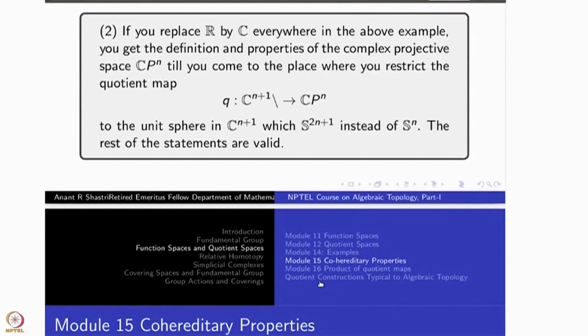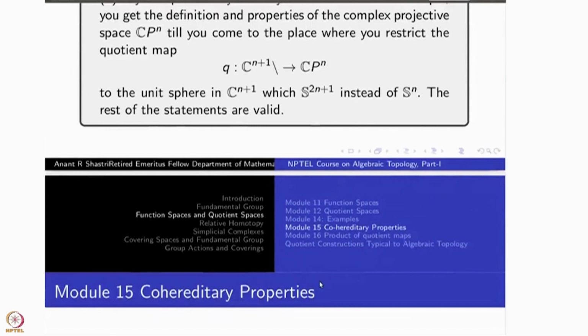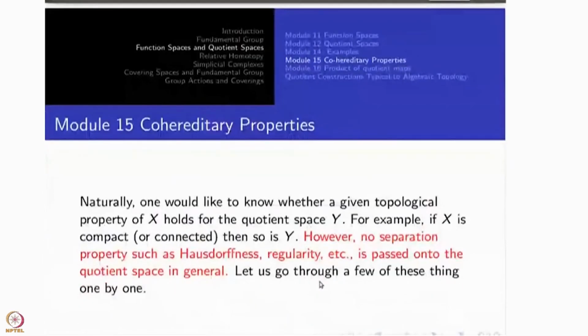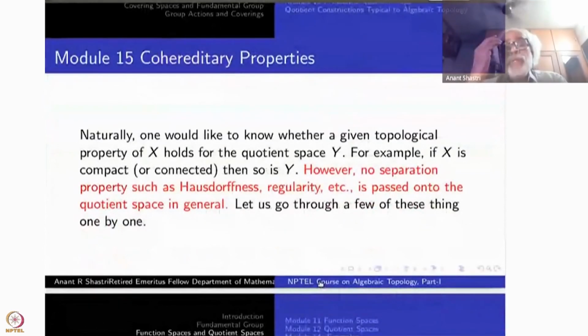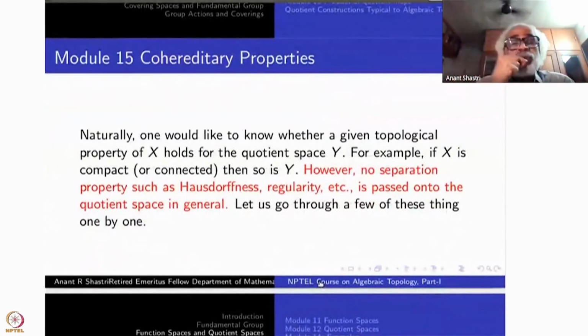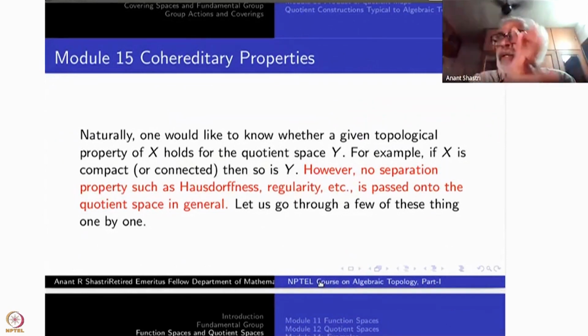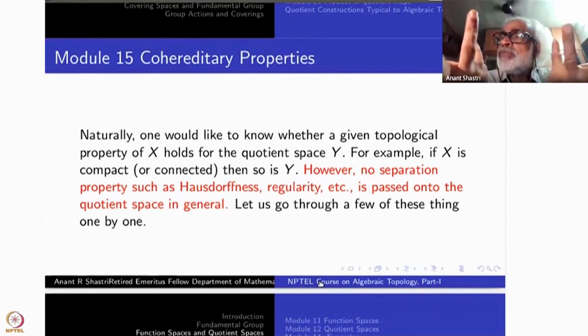Such things are called co-hereditary properties. Naturally, one would like to know whether a given topological property of X holds for the quotient space. For example, if X is compact, the quotient map being surjective continuous, the quotient space will also be compact.